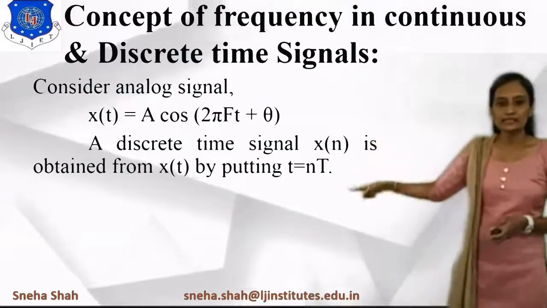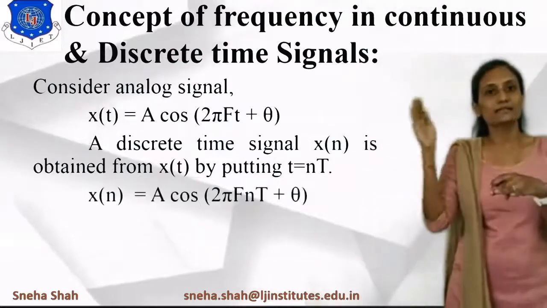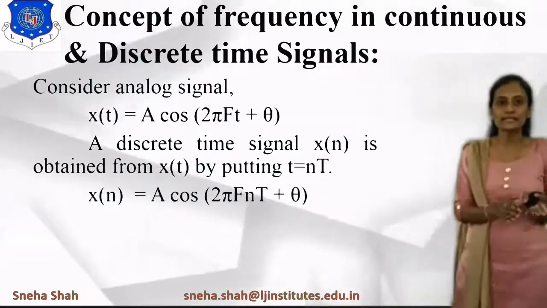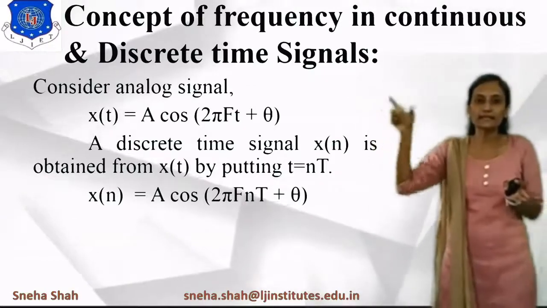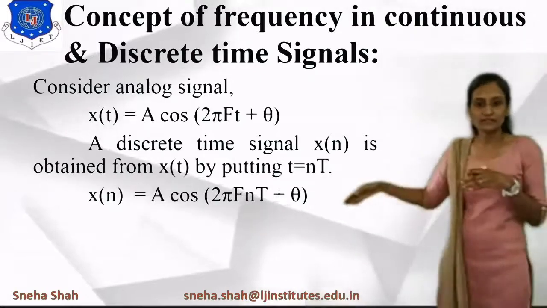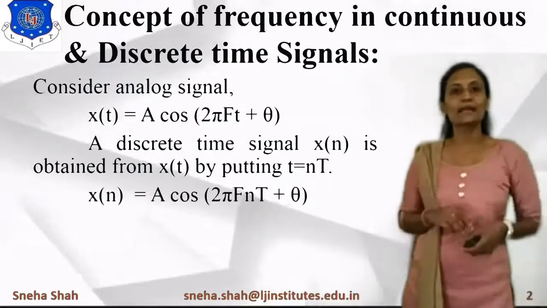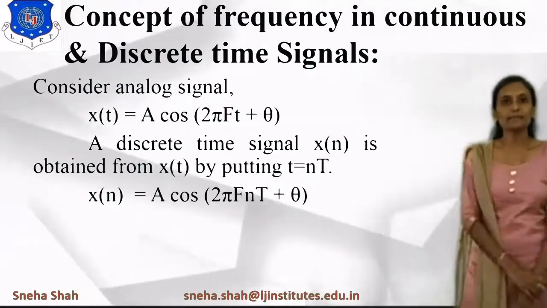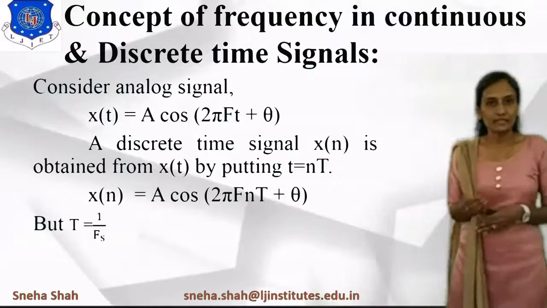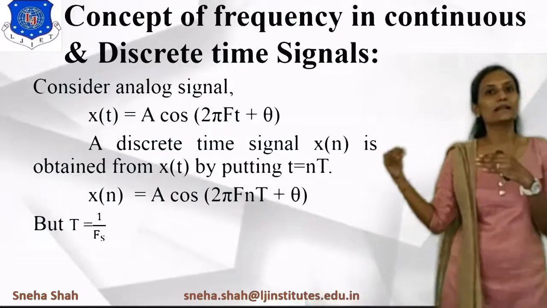If we put this value in the above equation, x of t will be converted in terms of x of n, meaning the continuous time signal is converted into a discrete time signal, because we are taking the samples at the interval of capital T. So x of n equals A cos(2 pi F n T plus theta). But capital T, the sampling time, is the inverse of the sampling frequency, so capital T equals 1 upon Fs.